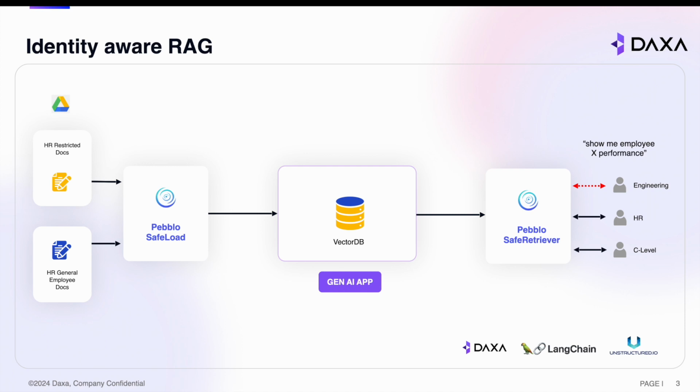Now, engineering group users will get valid responses when they ask a general HR policy question, while if they ask specific questions that are restricted to them, such as giving the performance improvement plan for, say, user John, the response is prohibited. However, the same RAG app will serve that prompt for an HR team member with a proper response. All this can be achieved with few lines of code change to your existing RAG application.